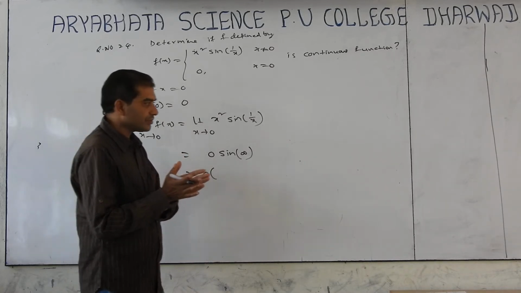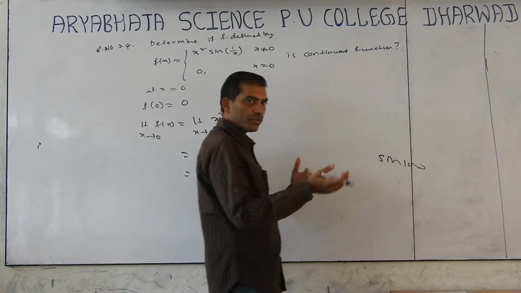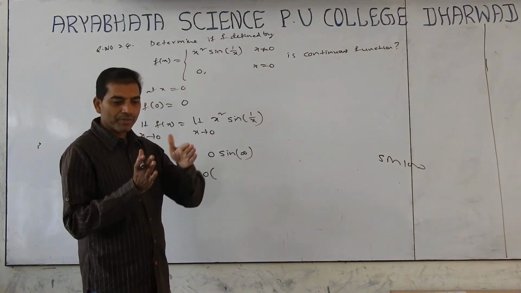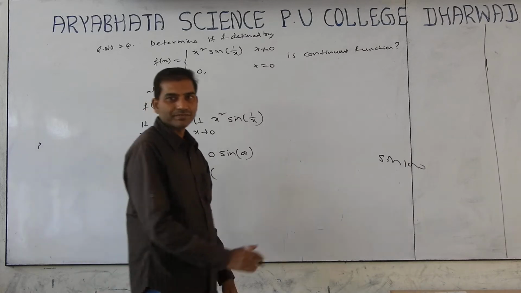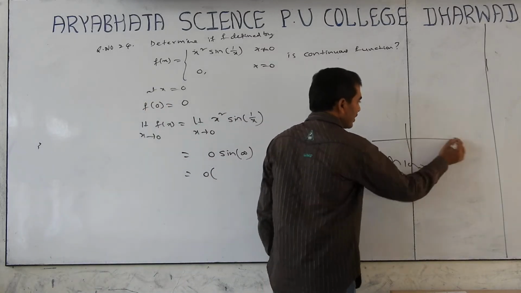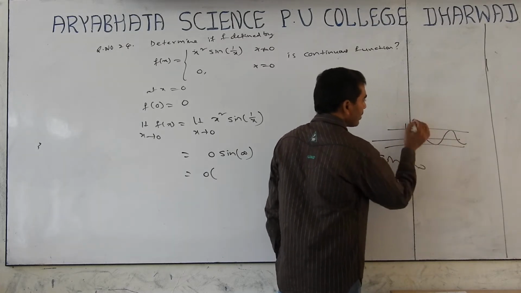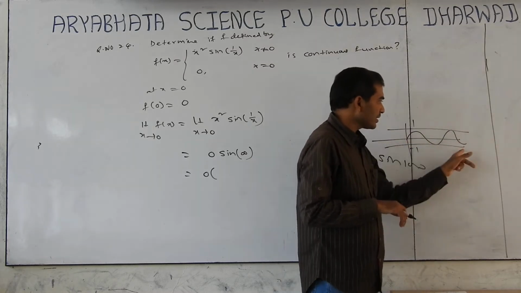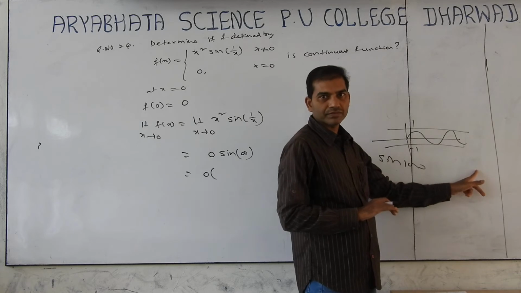Sin infinite is like sin of 1 lakh, sin of 2 lakhs, sin of 1 crore. We don't know exactly how much, but whatever value you take, the value of sin lies between minus 1 and plus 1. As x increases, the value never crosses plus 1 or minus 1.